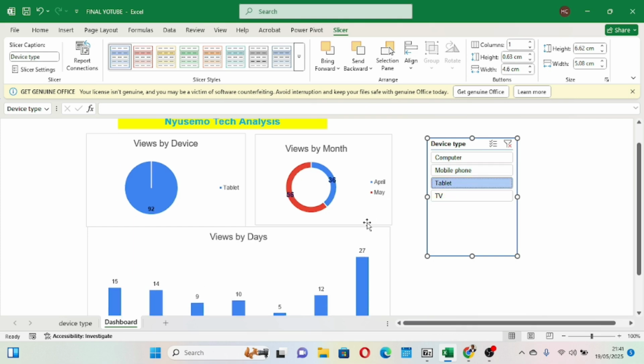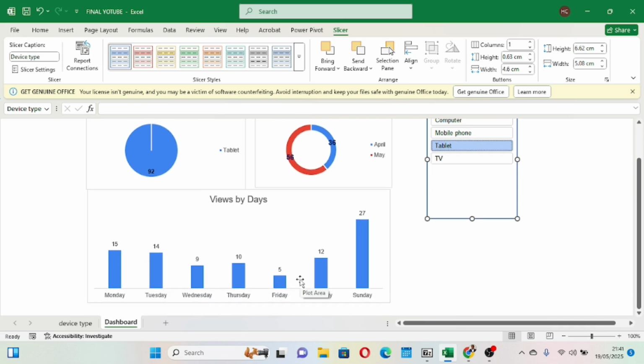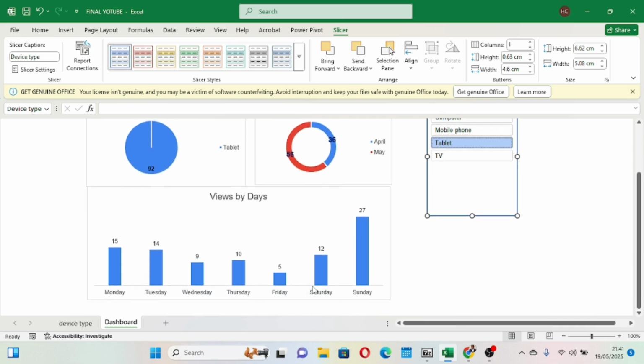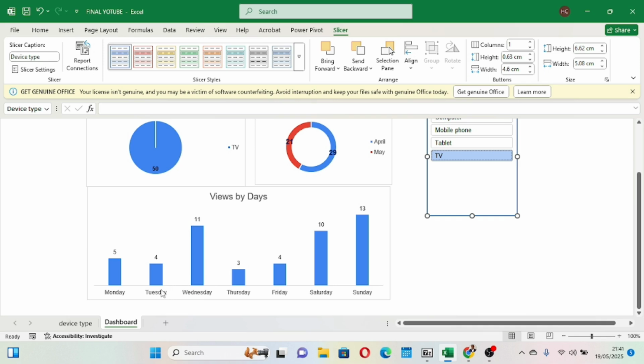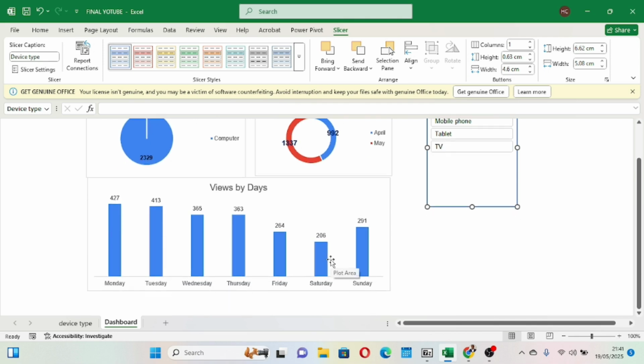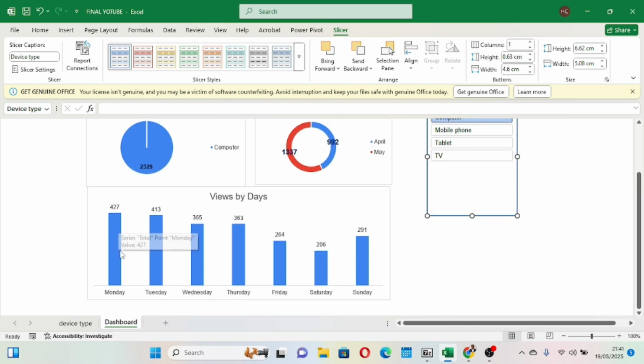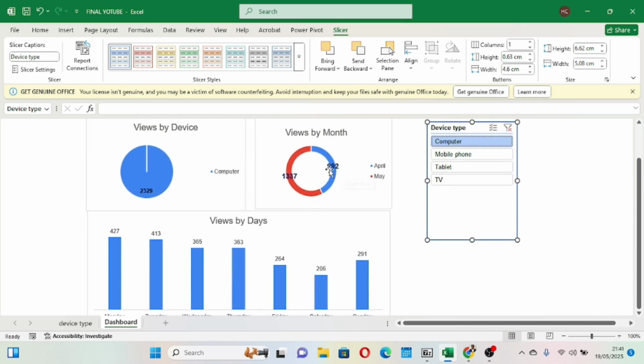So if I click tablet, it tells me specifically the views of tablet by month of April and May, and by the different days, Thursday, Sunday, Saturday, Friday, etc. If I click TV, it tells me how many people watch on Wednesday, Tuesday, Monday, Sunday. So now it can inform my decision. If I click computers, it tells me the amount of views we had on computer on Sunday. On Monday, more people watch on computers. Also in May, many people watch on computers.